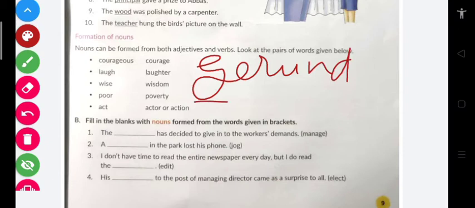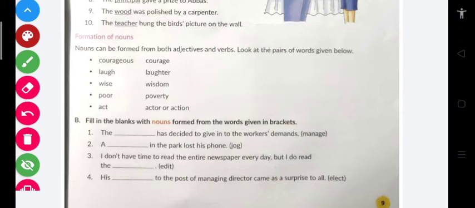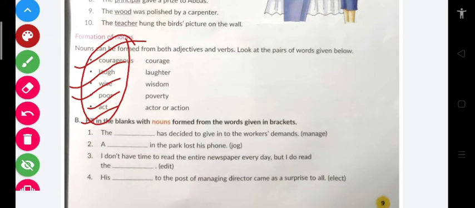Gerund. So the same thing is being shown here: courageous, courage, laugh, laughter. Actually, the point is, courageous is an adjective, laugh is a verb, wise is an adjective, poor is an adjective, act is a verb. So here there is a compilation of adjectives and verbs.